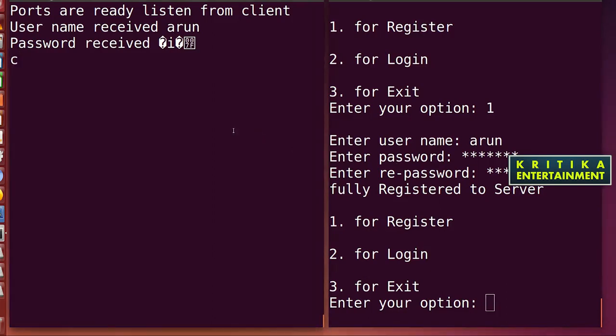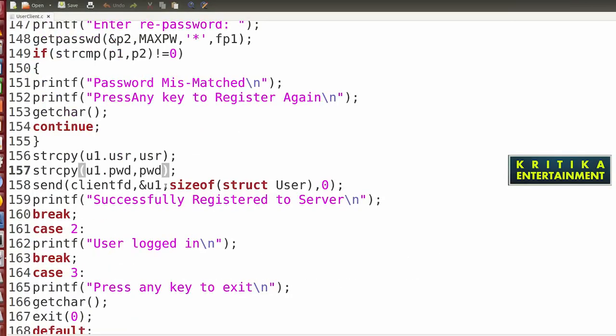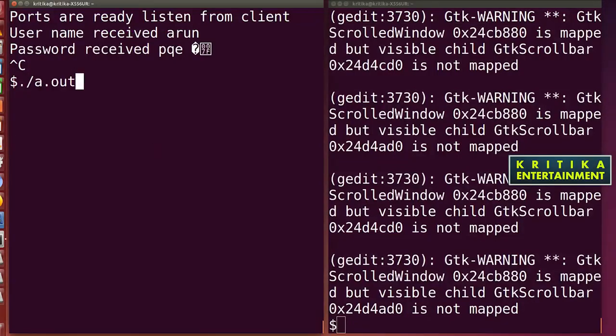So here what I'll do, actually this is the problem: the password will not be copied. It is P1. P1 stores the password. So P1 will be copied to E1.pwd. Now I'll save this and check whether it is working or not.